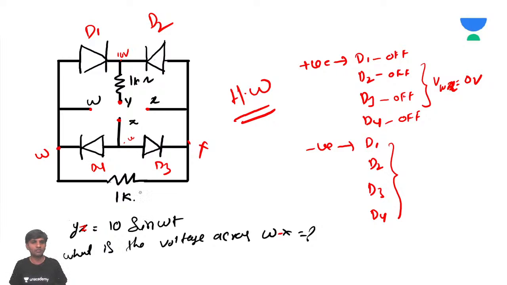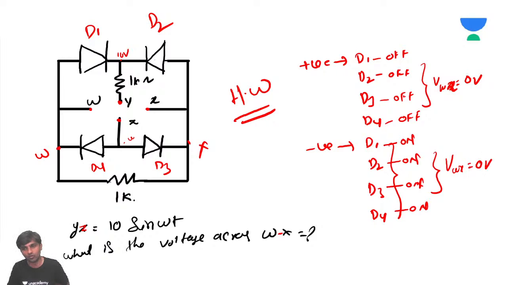Now consider the other way around. For negative half cycle, diode D1 is on, D2 is on, D3 is on, D4 is also on. Now when all of them are on, are they not short circuited? Simply consider here, this is short circuit and this is short circuit. D3 and D4 are short circuited. What's the voltage drop across these two? 0 and 0. So what is the voltage drop across the 1 kilo ohm resistance? Again VWX is going to be 0 volts.